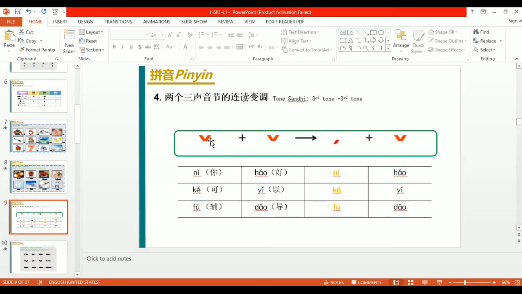Whenever two third tones are together, the first third tone will be pronounced as the second tone. Okay, got it? Just like ni hao, and also kěyǐ. The ke means okay. So in this, ke has the second tone, and yi having the third tone. And fǔdǎo: fu has the third tone, dao also has the third tone, so the fu would be pronounced with the second tone and dao in the third tone.